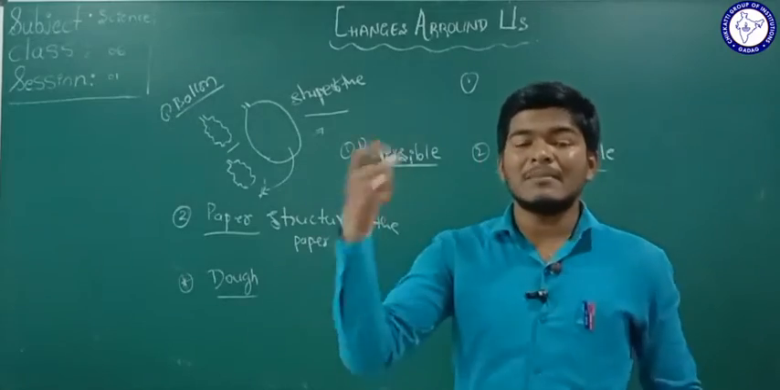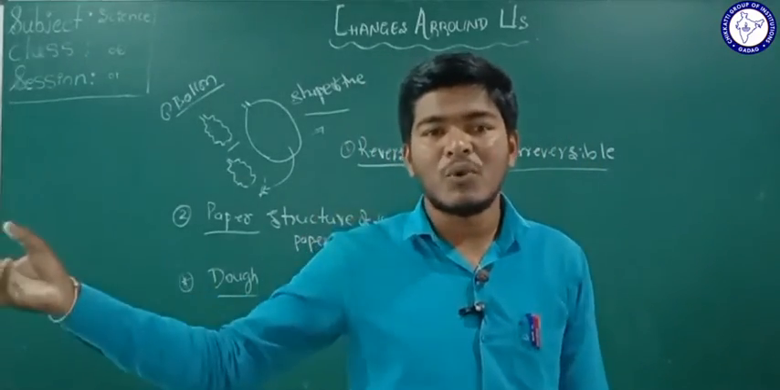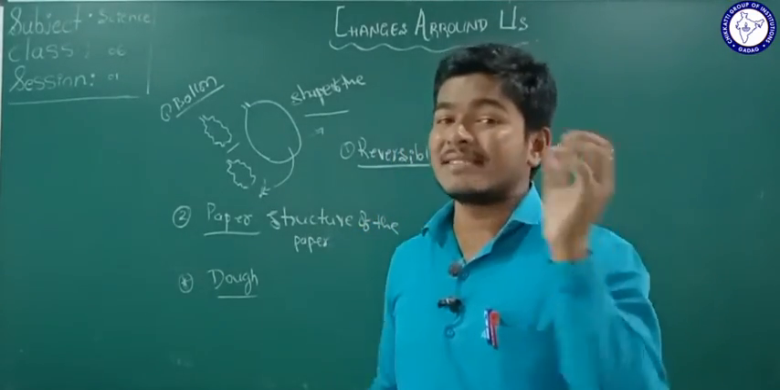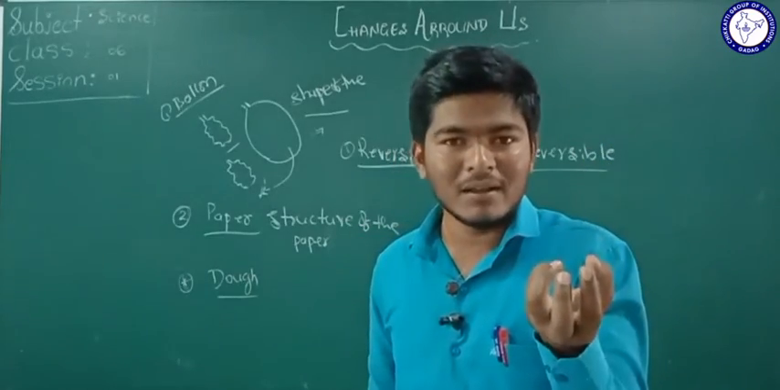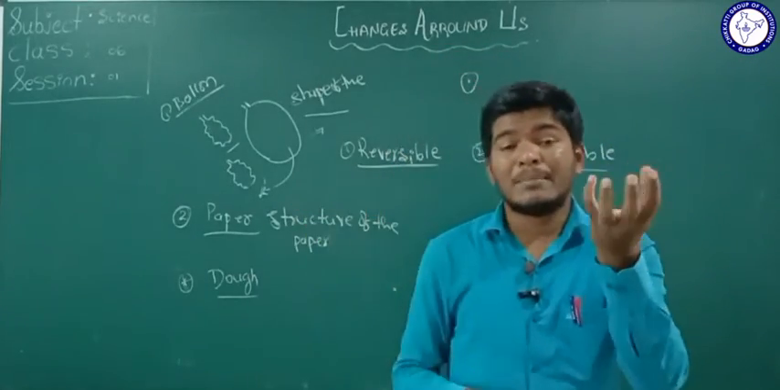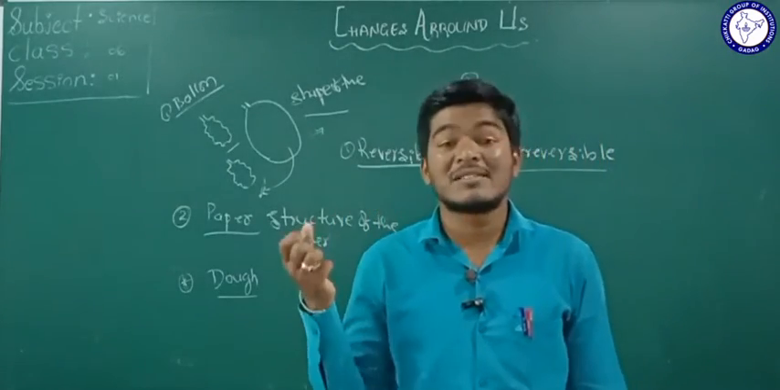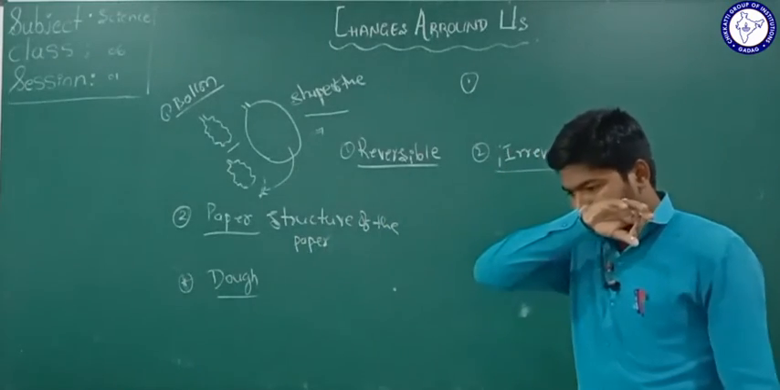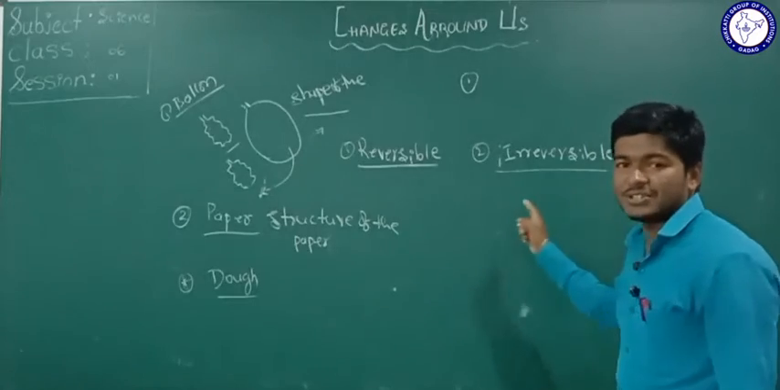But after some time he bakes that pot in the oven. Once the pot is baked in an oven, is it possible to change that pot into the lump of mud? Is it possible to change the baked pot into the lump of mud? No, it is not reversible here. So it comes under irreversible change, isn't it?